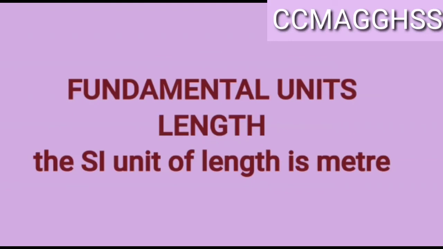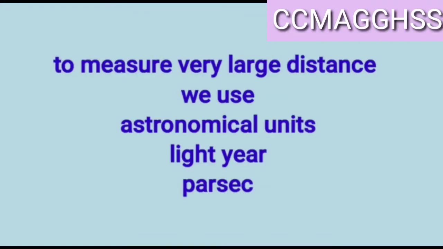Next, when you come to the fundamental quantity length, as I already told you, the SI unit of it is meter. But if we want to measure very large distances, I told you length is the distance from one point to another, we use astronomical unit, light year, parsec.